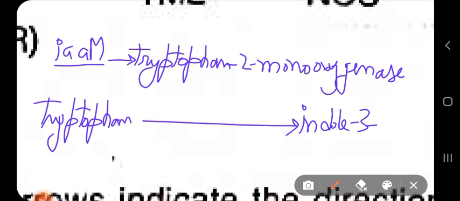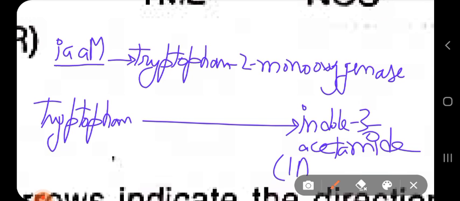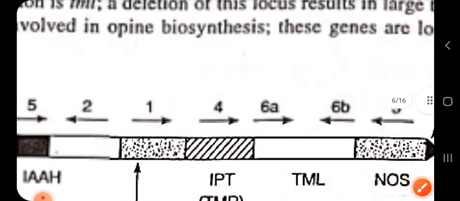Indole 3 acetamide, also known as IAM. So I think you have understood about the IAAM. IAAM encodes the enzyme tryptophan 2 monooxygenase, and this tryptophan 2 monooxygenase is responsible for converting tryptophan into indole 3 acetamide. Let us see the next gene.